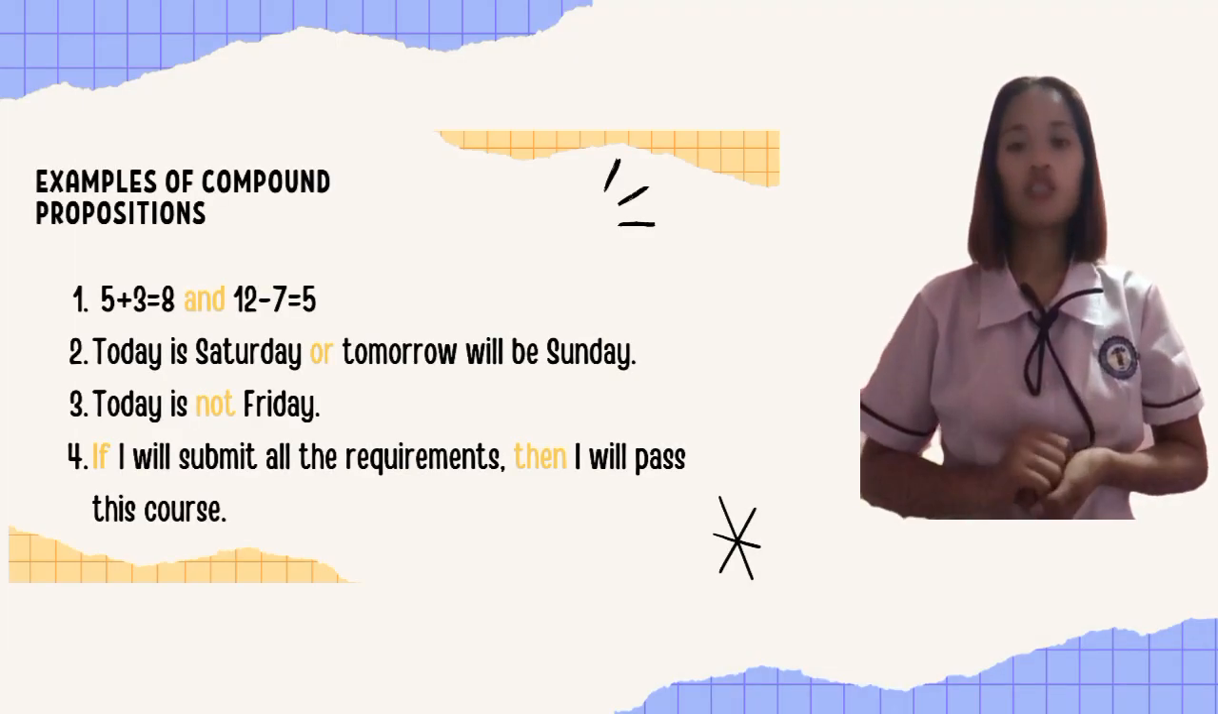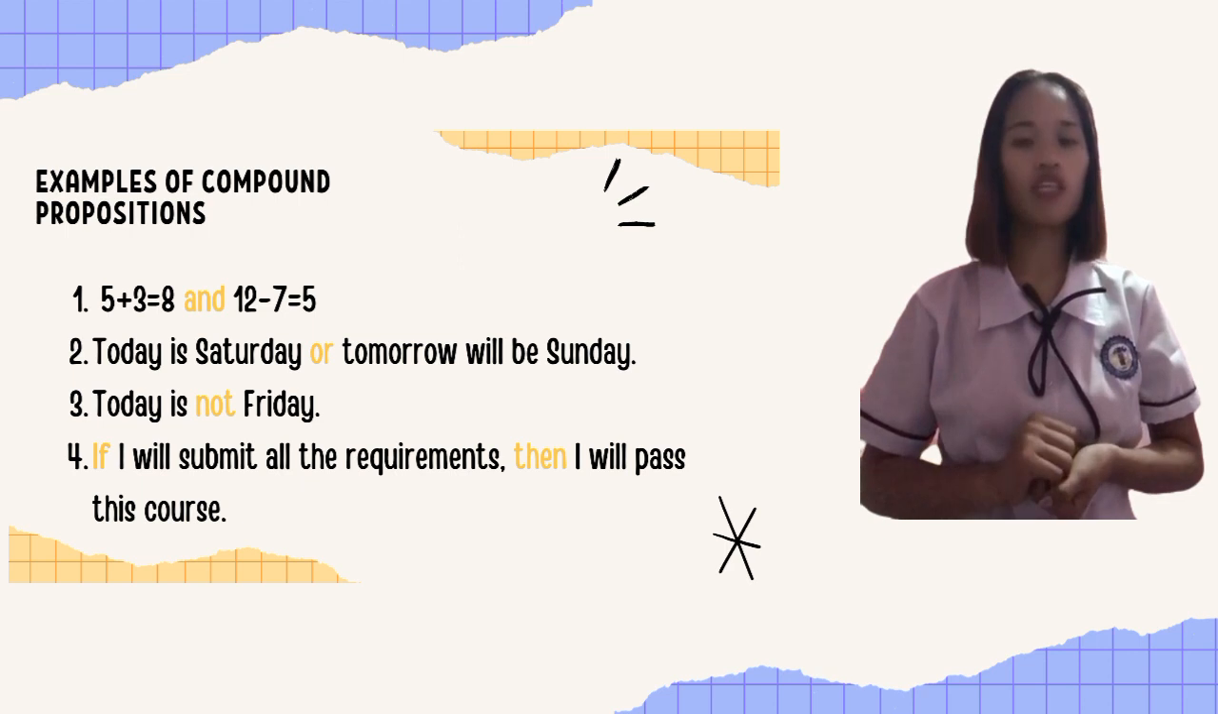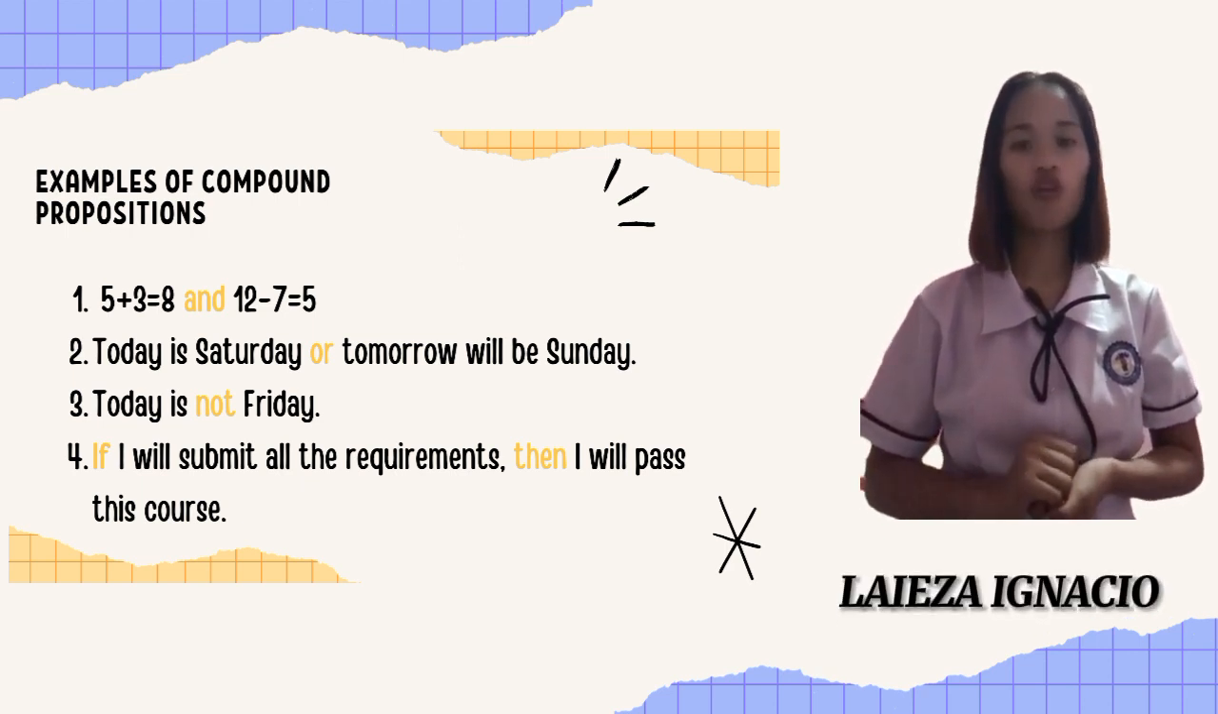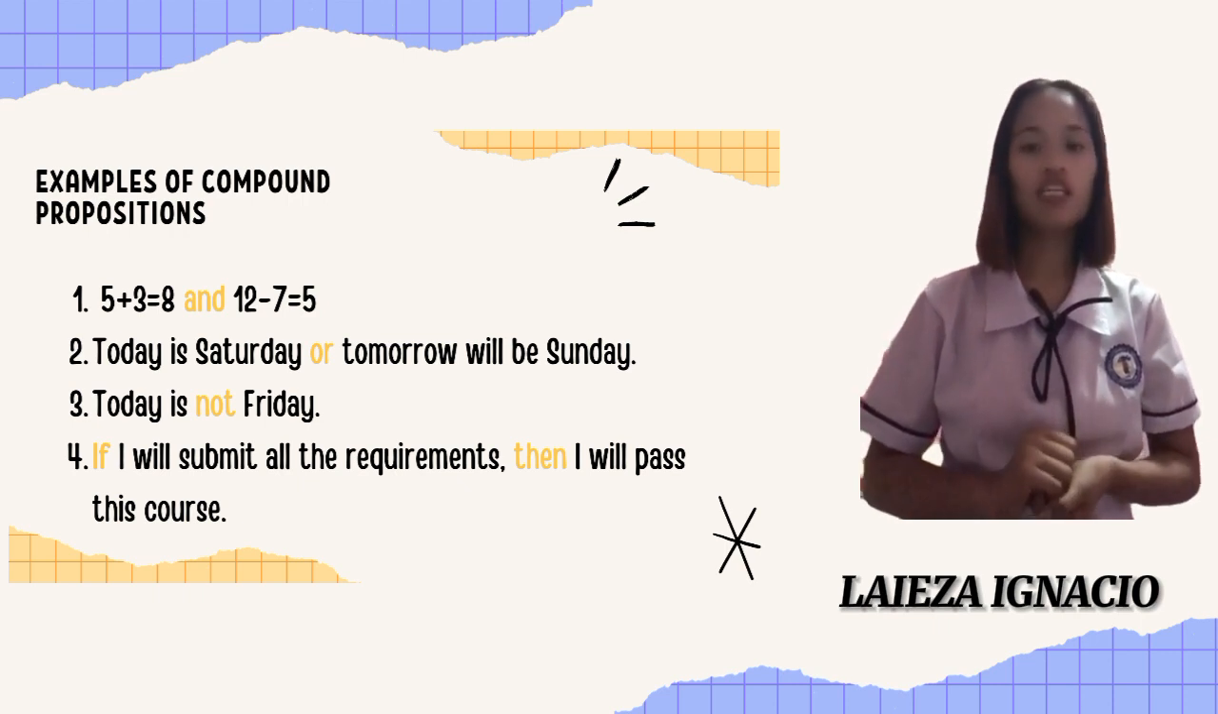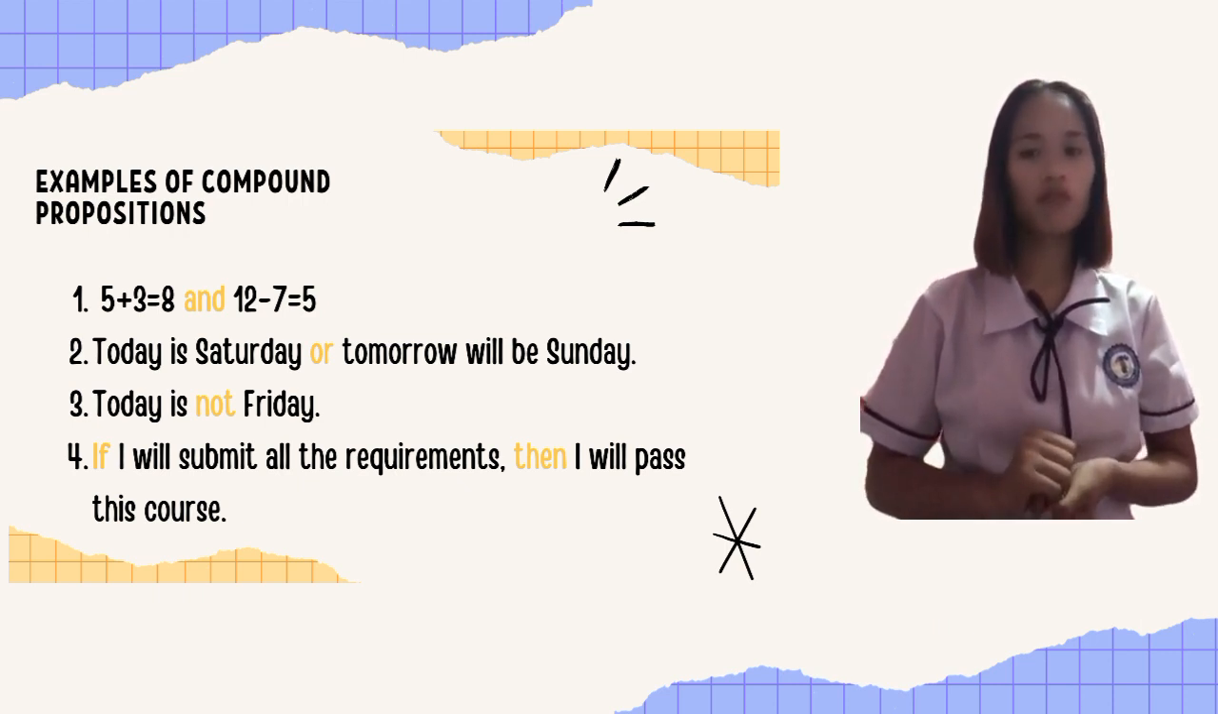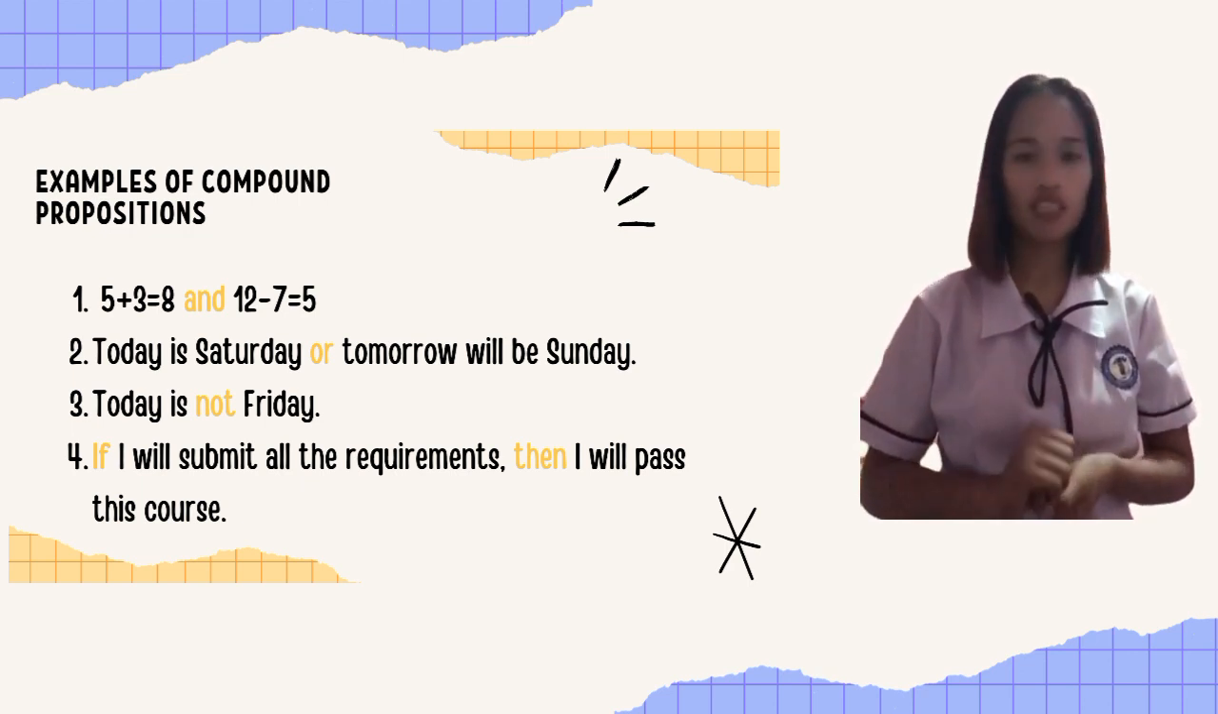These words, used to connect each of the individual statements to form a compound statement, are called connectives. Each statement of the compound statement is called a component statement. These are the examples of compound statements.